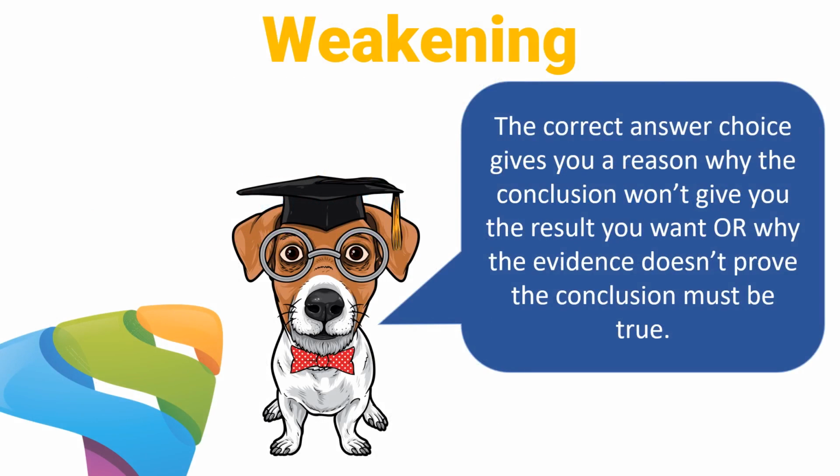On weakening questions, you're looking for reasons why things won't work. Specifically, you're looking for a reason why the conclusion won't give you the result you want, or you're looking for a reason why the evidence doesn't necessarily prove the conclusion must be true. If you look out for those two things, you're going to get every single weakening question right every single time. Okay, good job.